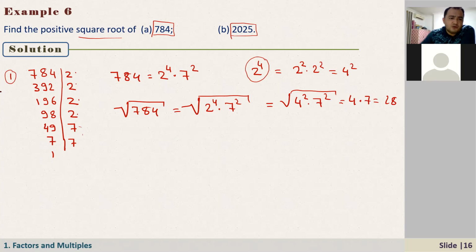And how about the second question? That is A, and this one is B, 2025, right? So here, if you divide by 5, it is 405. Divide by 5, 101. And 101,